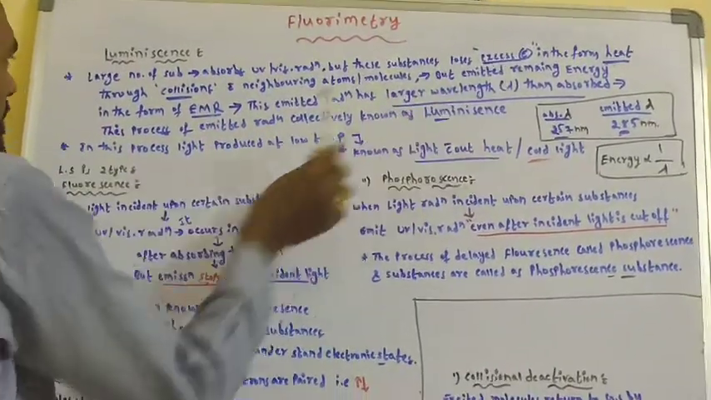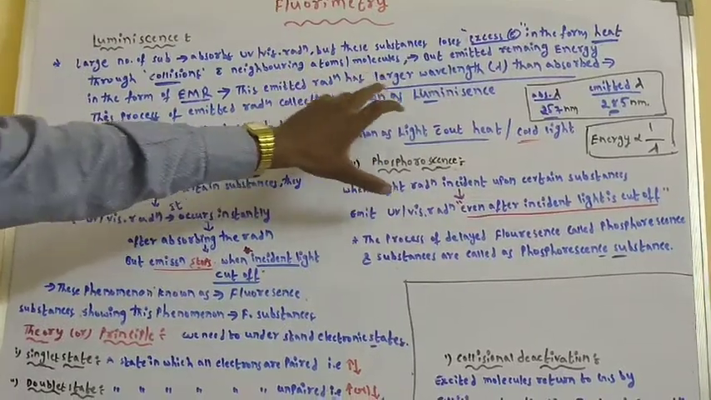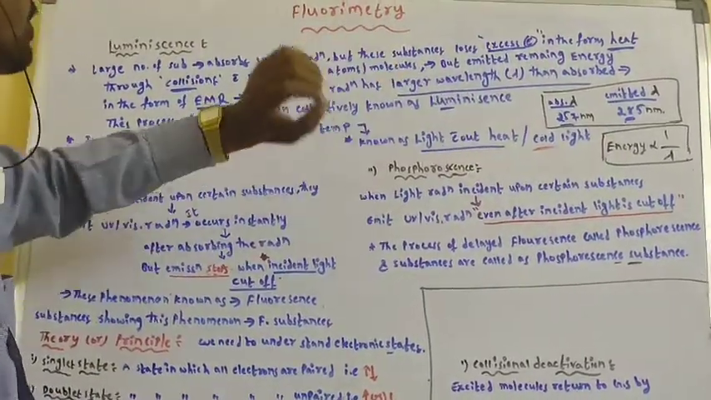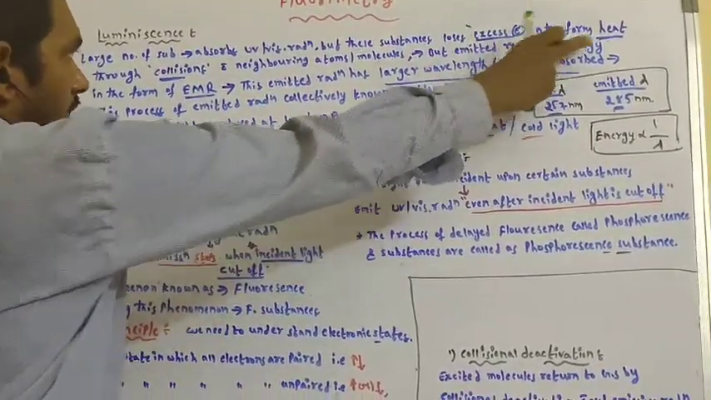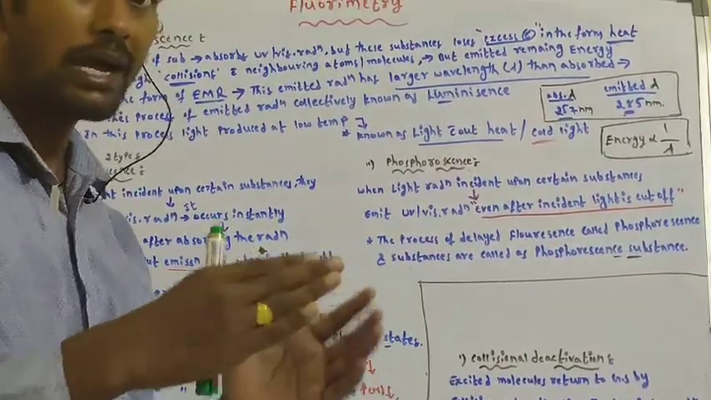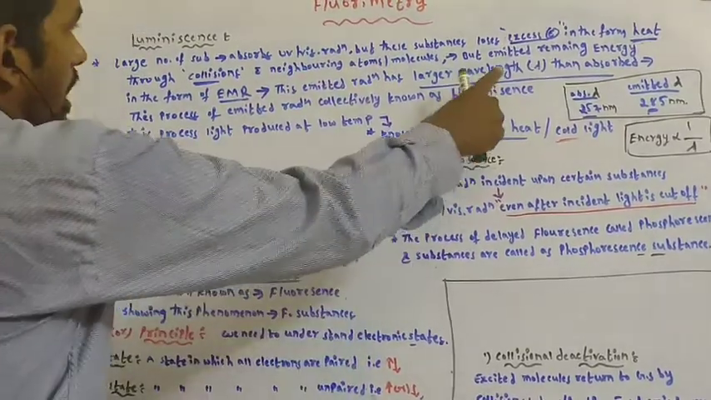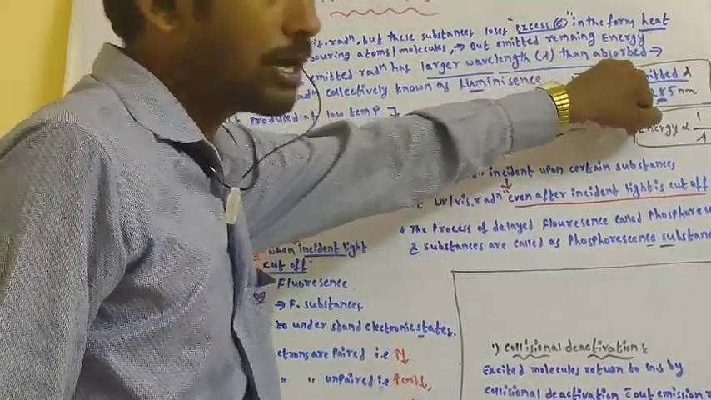Then the remaining energy is emitted in the form of electromagnetic radiation. This emitted radiation has a larger wavelength than the absorbed wavelength. Okay, this is the important thing here. After losing excess energy in the form of heat, the remaining energy is emitted in the form of electromagnetic radiation, which has a larger wavelength than the absorbed wavelength.